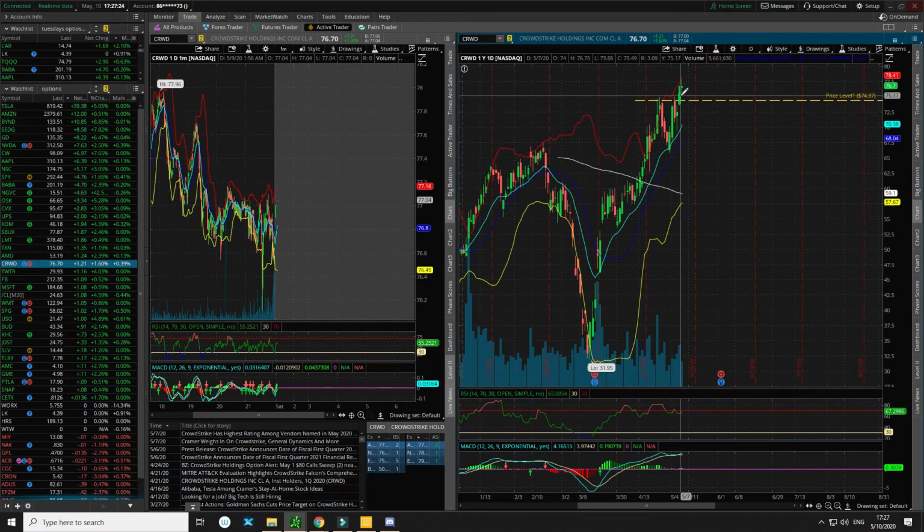So what is this? Friday, Thursday, Wednesday, Tuesday. Tuesday had a red day. Then you had like a green spinning top here. Green spinning top. If you don't know what chart patterns are, I would suggest you guys look that up.